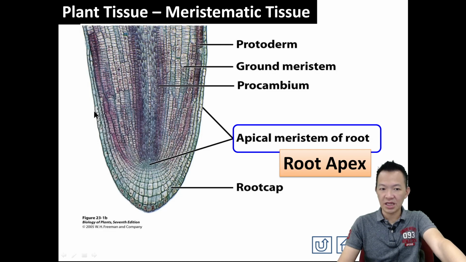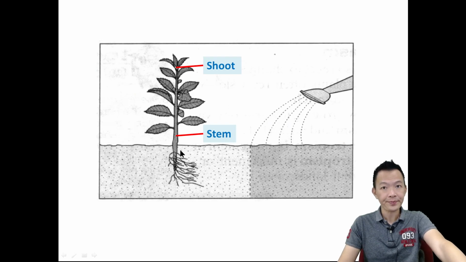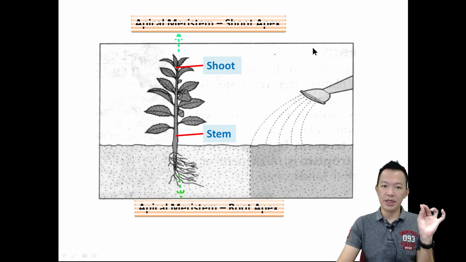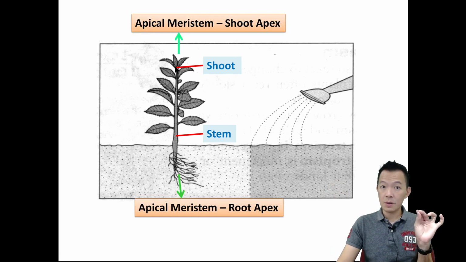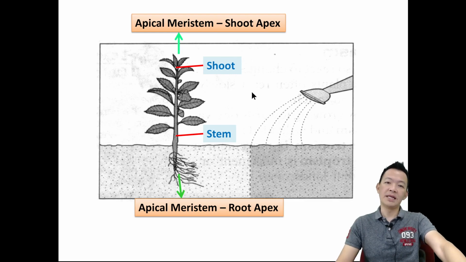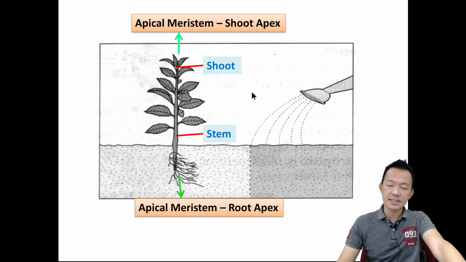The root apex, the tip of the root, is having mitosis, making a lot of new cells. What is the function of these apical meristems? Making new cells for the shoot to grow taller, or making new cells for the root to become longer. So this is apical meristems. Beside the apical meristem, is there other meristematic tissue?